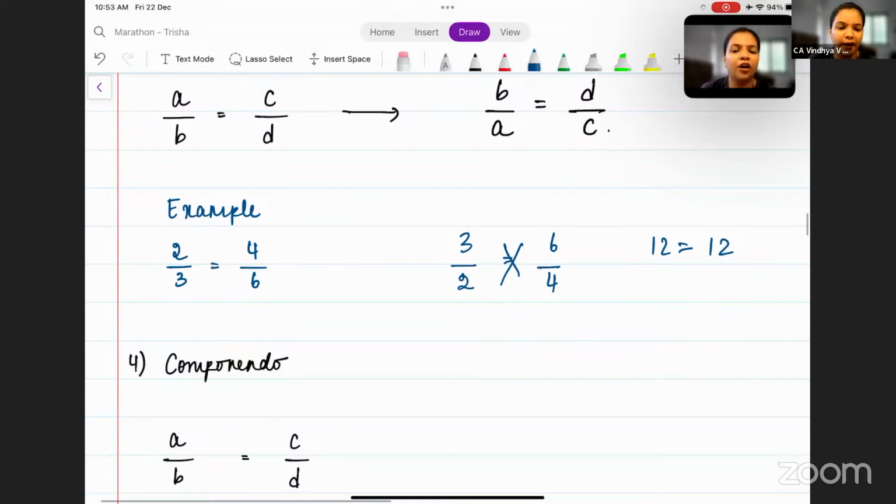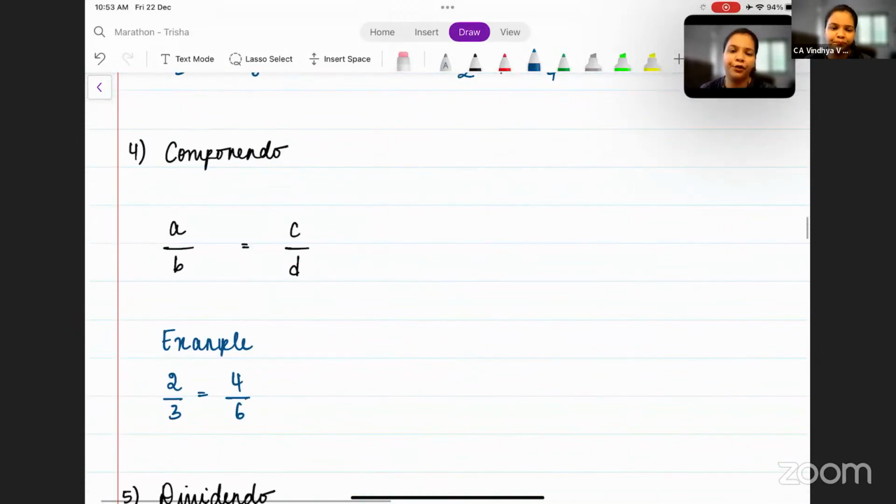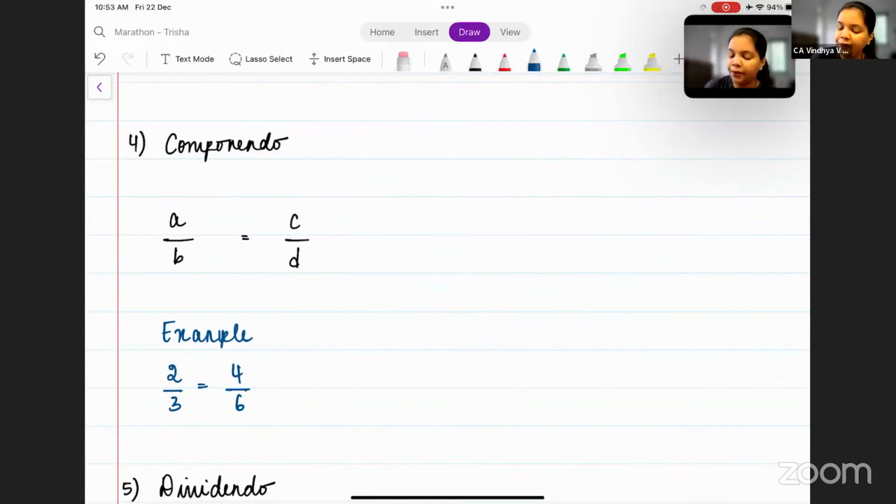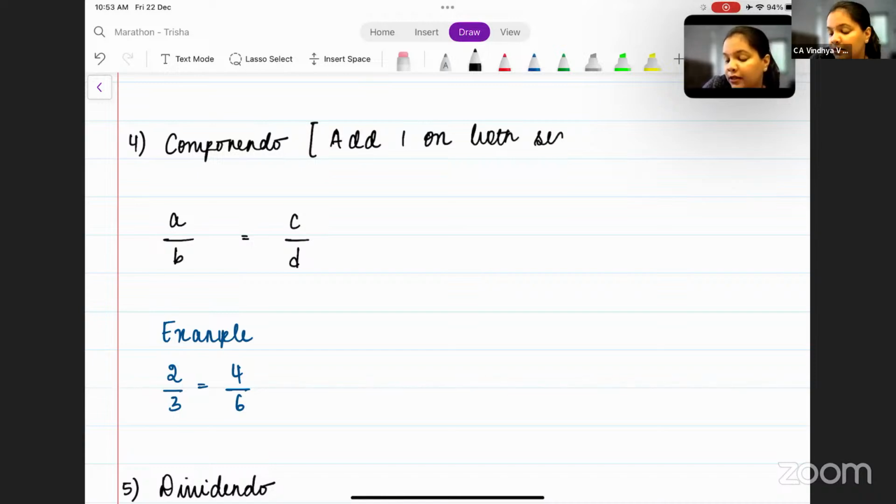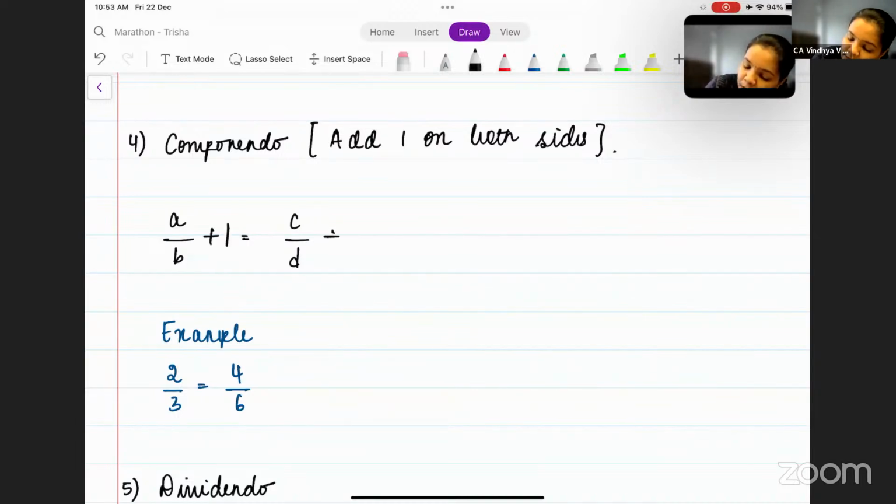Okay, moving on. Next one, which is componendo. So what do you do under componendo? Under componendo, you simply add 1 on both the sides. Let's see what happens when we add 1 on both the sides. We get A by B plus 1 is equal to C by D plus 1.